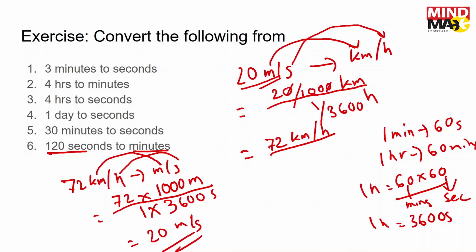So this is how you convert speed from a smaller unit to a larger unit, and then from a larger unit to a smaller unit. In here we made use of both the length and the time. This is the complexity that you get using meters and seconds. So this is today's discussion.